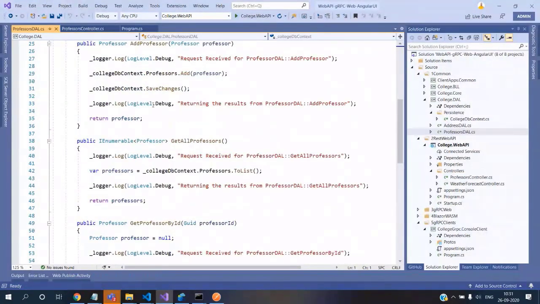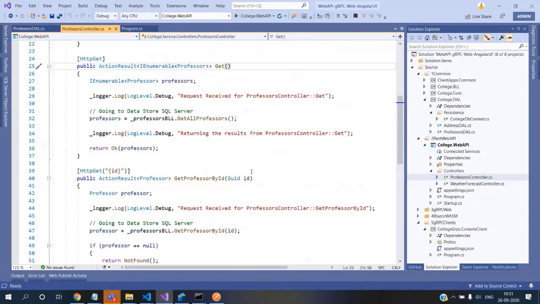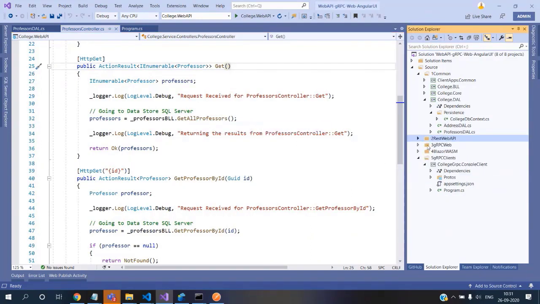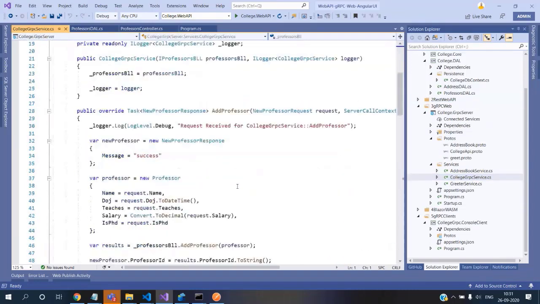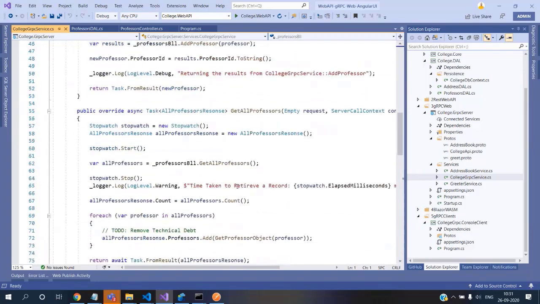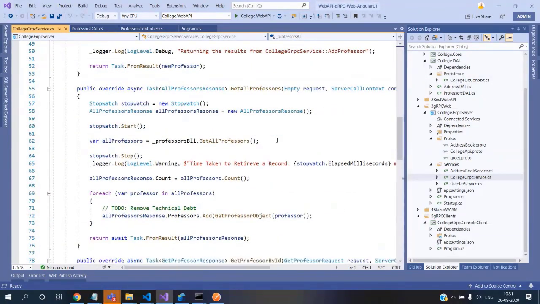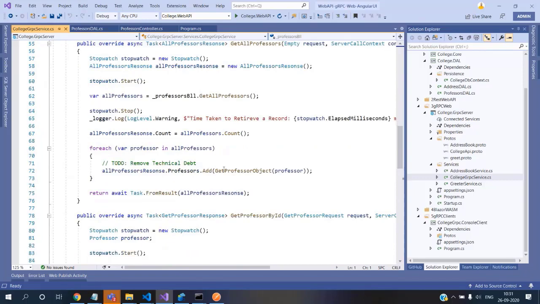you're getting this list of professors object, and that comes into this controller here, and where we are getting all the professors. Oh, I'm sorry. That's what I'm seeing. Why it is not doing this transformation. If you see this here, we are getting all the professors, get all professors. And then what we are doing is we are converting each of this. It's a technical debt. Actually, I should use the automapper, but I just used this one.